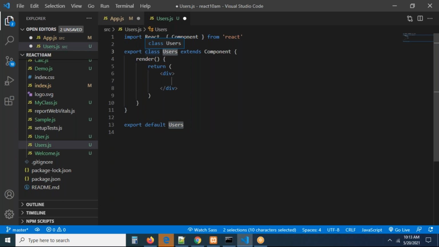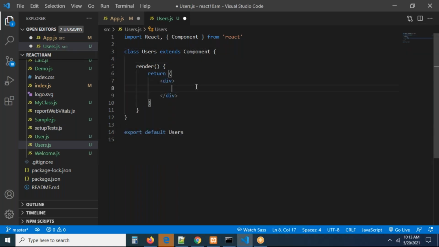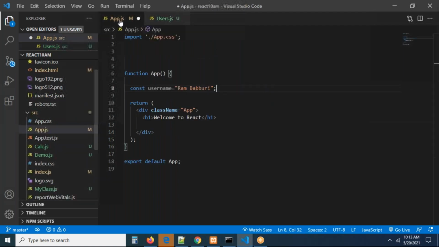Can you see the class component? What is exactly created? Class Users extends Component, something like this. So this component will be called automatically? No, it won't be called automatically. Once a component is created, we have to load it into the root component. Let me write this is users list component. Simply I'm writing like this, don't worry, later we can change it. Now you can go to app.js and load the component.